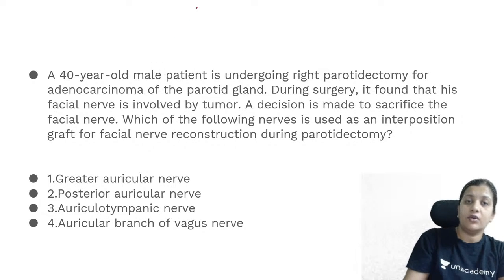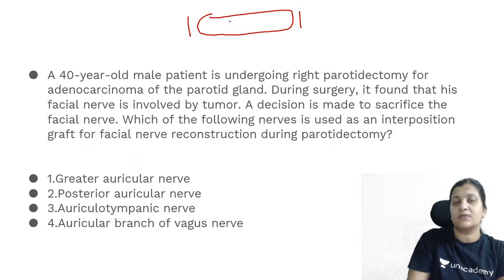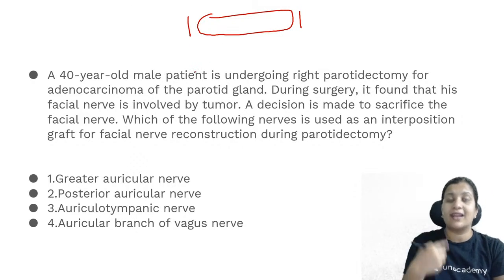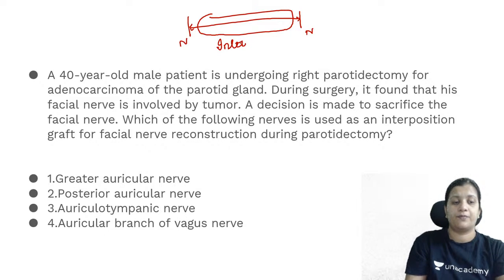So whenever you resect a nerve, obviously you have removed this much portion of the nerve because it was engulfed by a tumor. Now you need something to interpose between the two cut ends of the nerve, so you need an interposition graft.